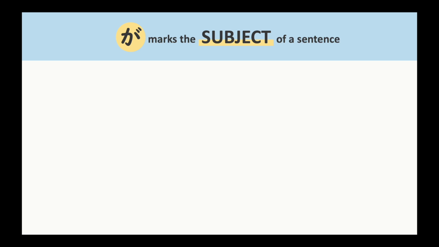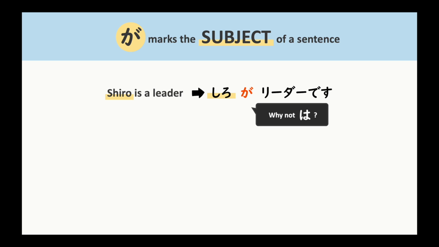For example, in the sentence, Shiro is a leader, the subject is Shiro. So we mark it with ga, and we get Shiro ga leader desu. Now you might be wondering about the wa particle. Why not say Shiro wa leader desu? We will discuss that soon, but first, let's review what the subject of a sentence is.